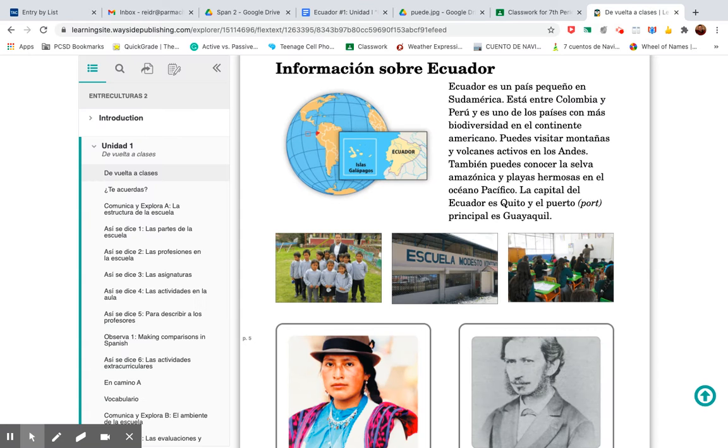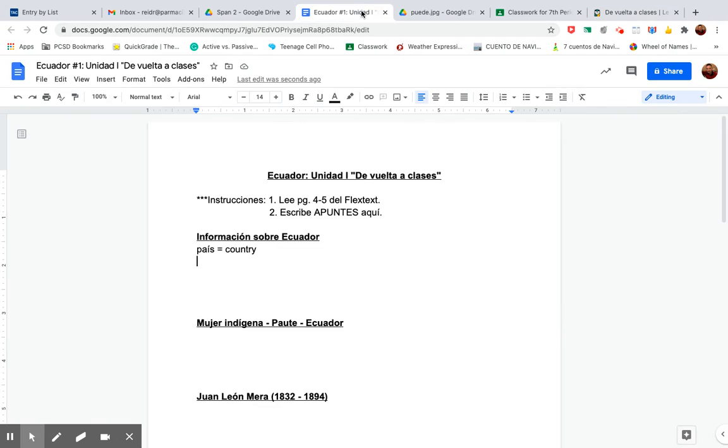Okay. All right. So "está entre." I don't know what that means. Entre. Remember, read the whole sentence first. "Está entre Colombia y Perú y es uno de los países con más biodiversidad en el continente americano." So, entre. I don't know what that means. All right. So, write down entre and then what it means in English.